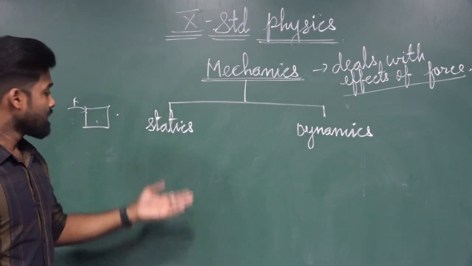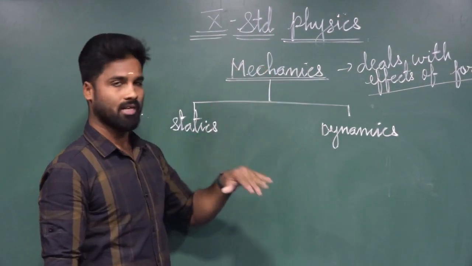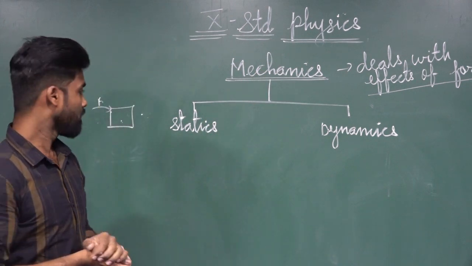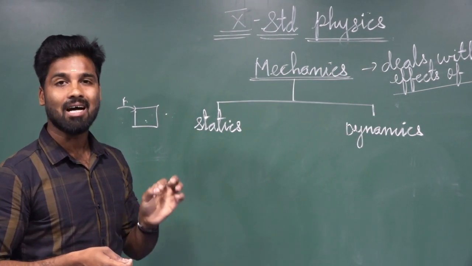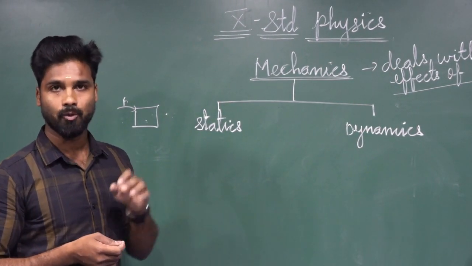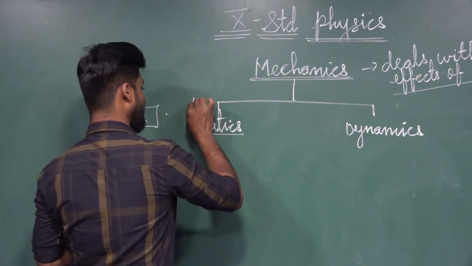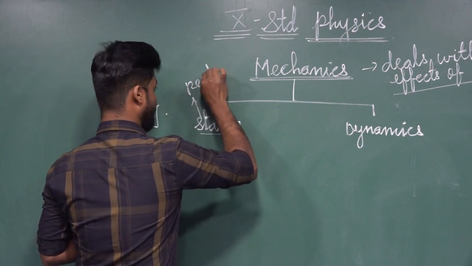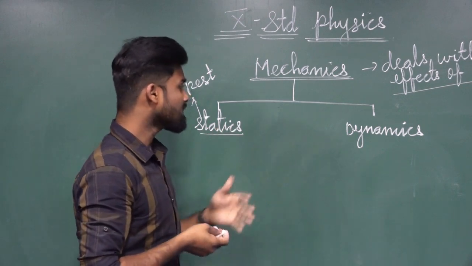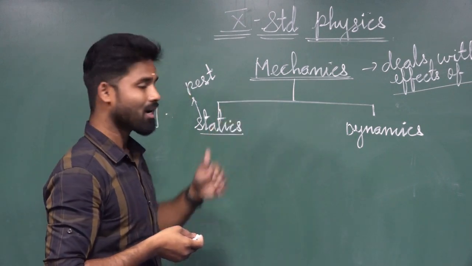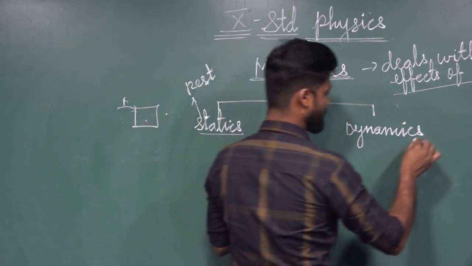What is statics? Statics is a branch of mechanics. Dynamics is also a branch of mechanics. Statics deals with the bodies which are at rest under the action of forces. So in this topic, we fully study the rest state of an object. Dynamics is a branch of mechanics which deals with the motion of the object under the action of forces.